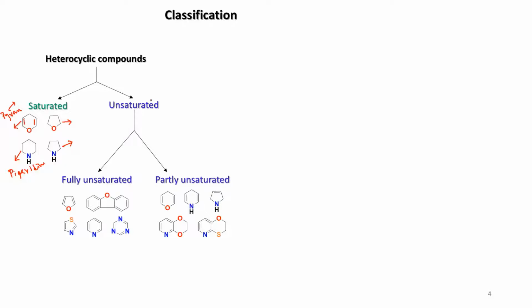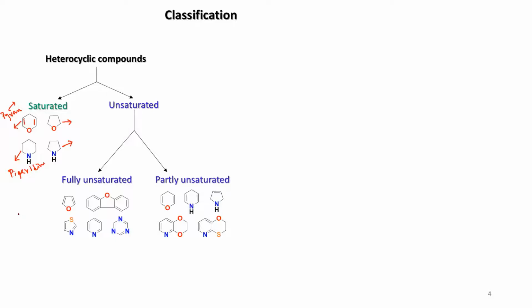Okay. Unsaturated, you can again classify into two categories. You have fully unsaturated, meaning the maximum number of unsaturations possible is there. So in a 5-membered ring, how many unsaturations can you put in?